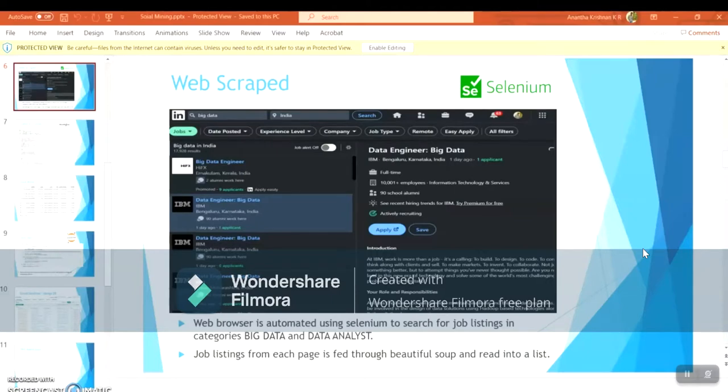As you can see, the web browser is automated using Selenium to search for job listings in the categories big data and data analyst. One of the reasons I chose Selenium is that the data I'm getting from the website is not static and not from a single page, so getting it manually can be cumbersome. Selenium is a web browser driver, and I automated these processes so it can iterate through different pages and get the data I need.